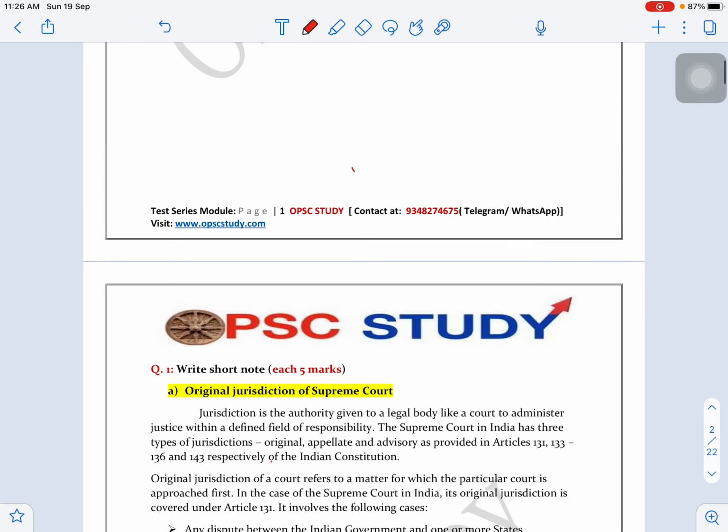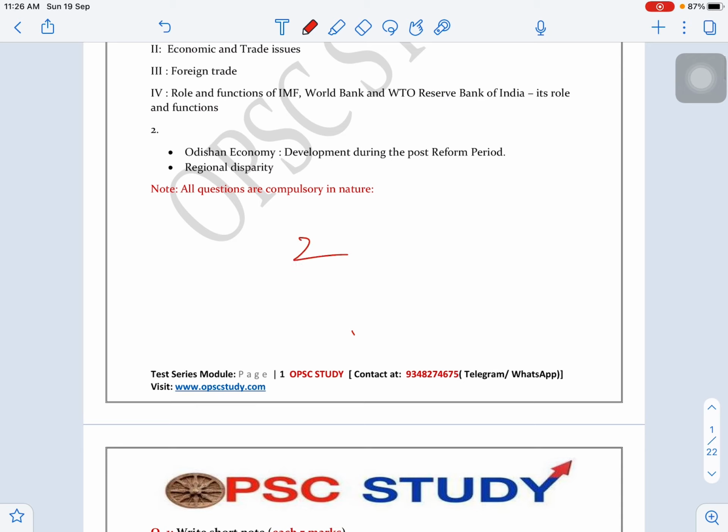Look, we have provided you the model answer with two prime objectives. The first objective is to provide study material on the particular topic.